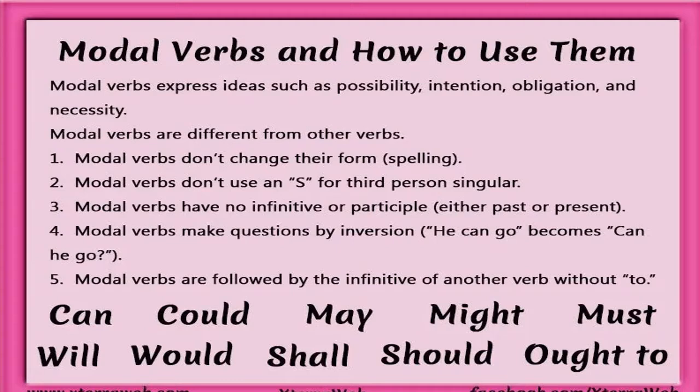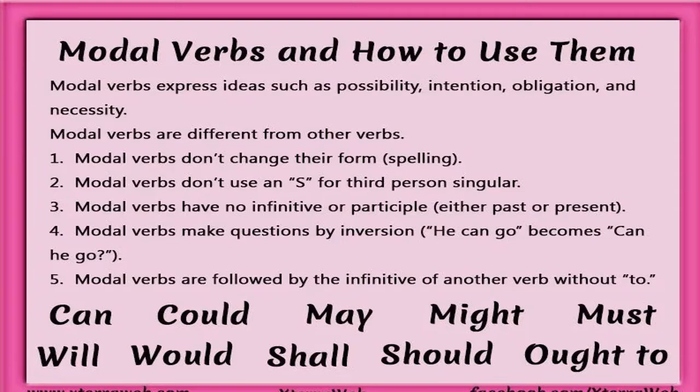Infinitive means adding to: to run, to walk, to jump, all this. But you don't say to can, to may, to might. So there is no infinitive or participle, past participle or present participle. Present participle means using ing. You don't say canning, coulding, maying, all that. You won't say canned. There is no such past participle or present participle form.